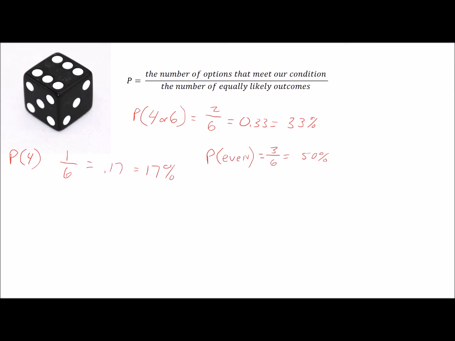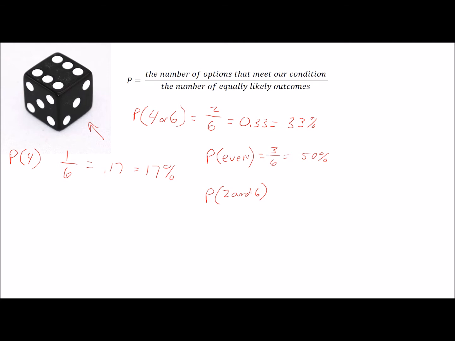Now, what if we were to say, all right, what's the probability of rolling a 2 and a 6? What's the probability of that? A 2 and a 6 with only one dice, or one die, I guess I should say. Well, you can't roll a 2 and a 6.